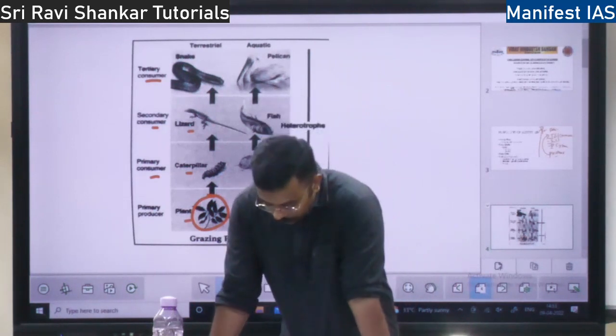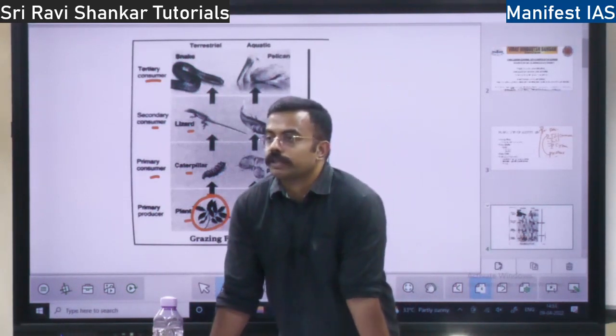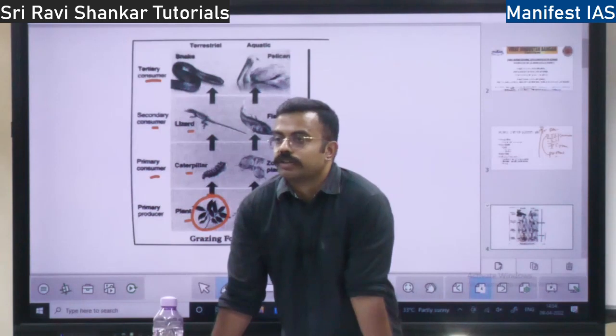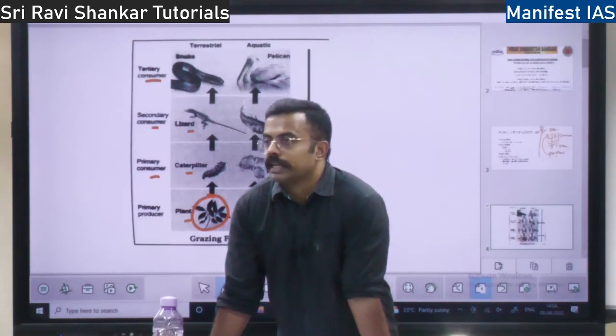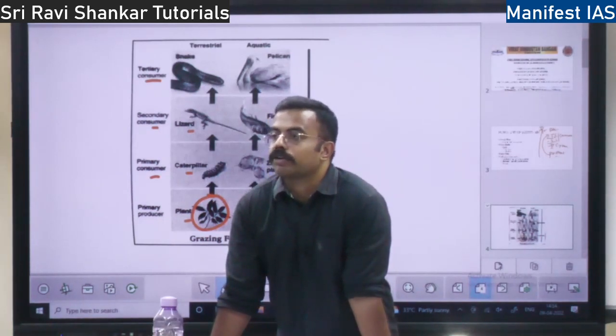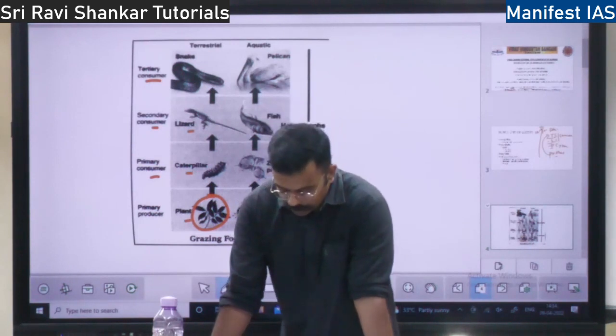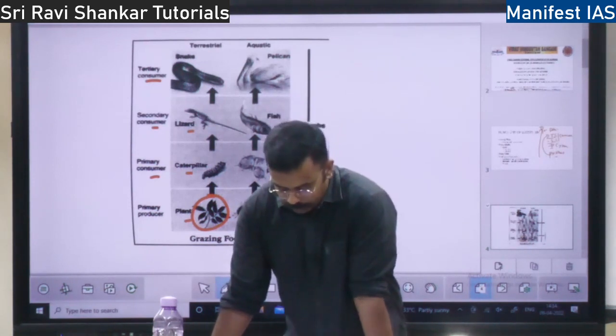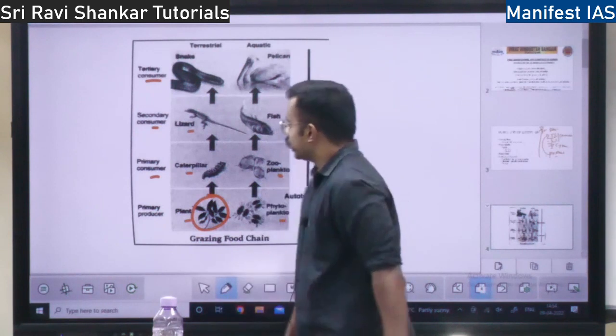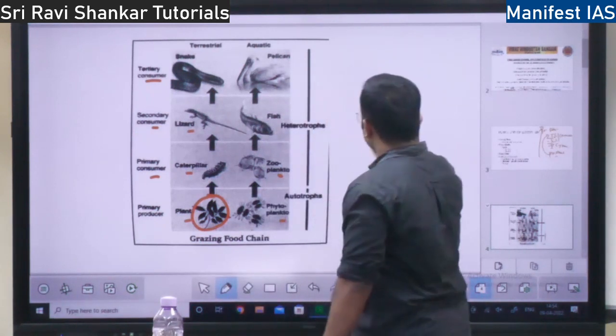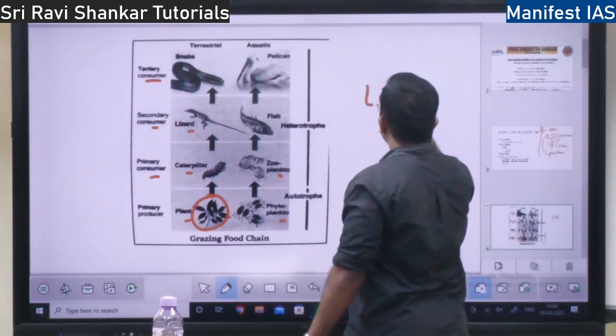So they will decompose. If an organism is dead and goes into the earth, it will get decomposed, based on the microorganisms. They are going to eat the organisms, right? One good example of a detritus food chain is from litter, dead leaves.